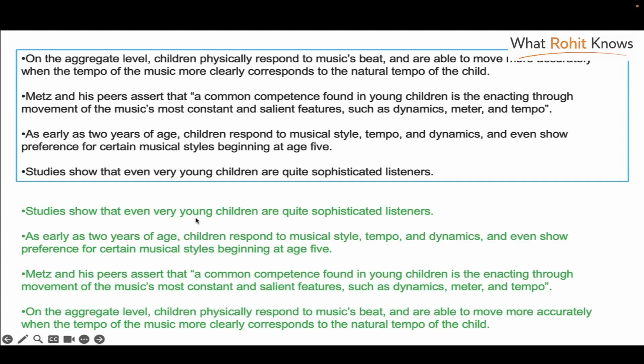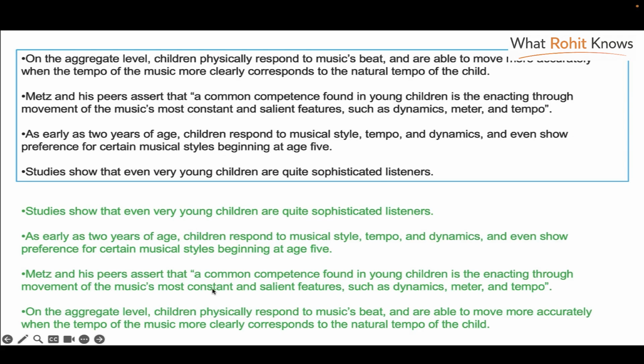And then it refers to very young children. So the next paragraph expands on that, as early as 2 years. That is very young children. Metz and his peers assert that a common competence found is the enacting through movement, because initially we have mentioned that some research shows, and then Metz and his peers, that's an example of those studies. And finally, on the aggregate level, children physically respond to a music's beat, which sort of refers to what's mentioned here in the previous paragraph.